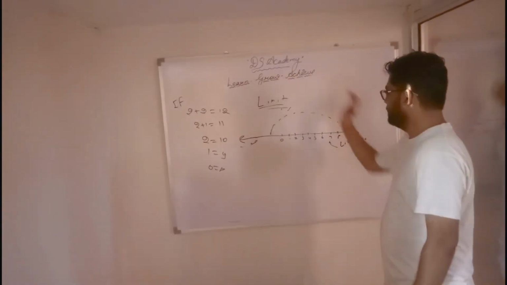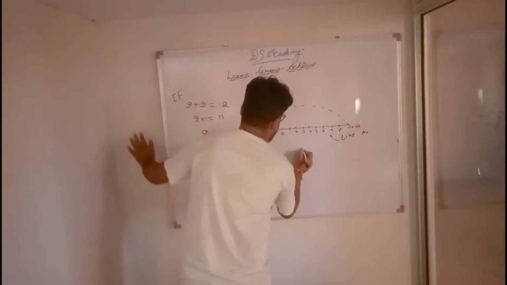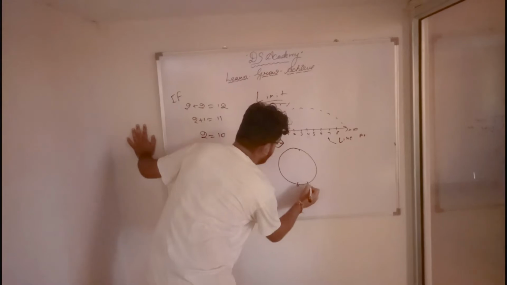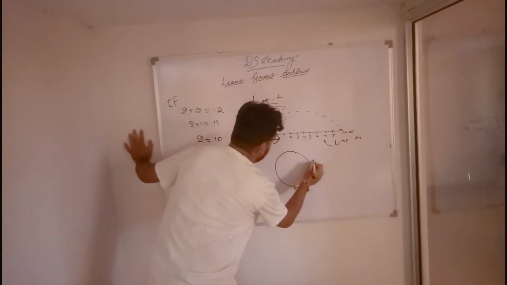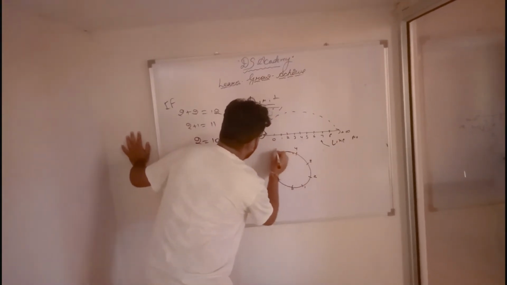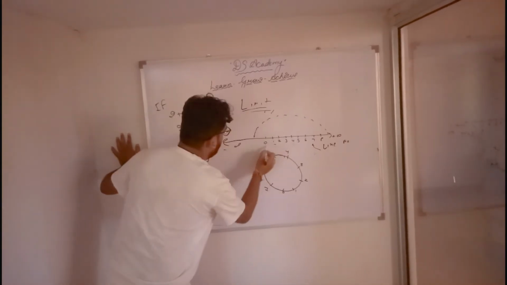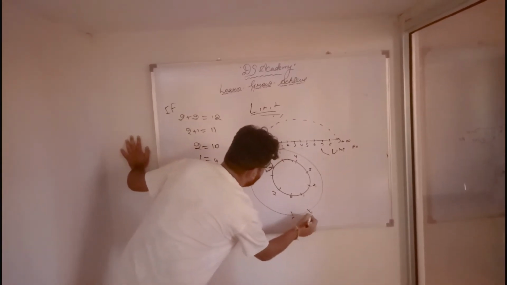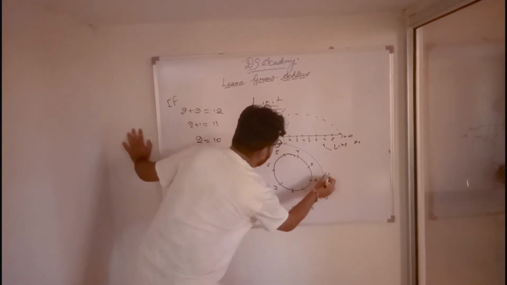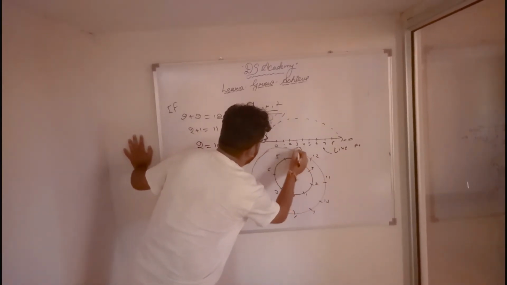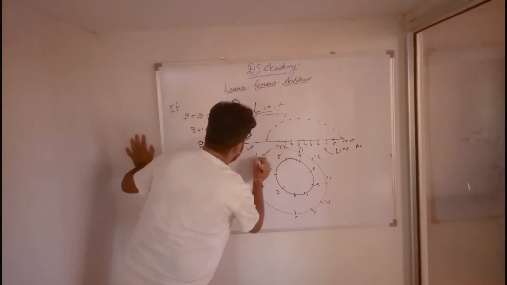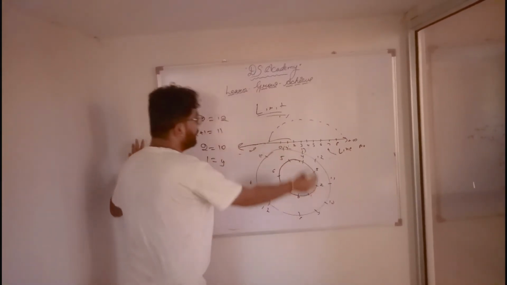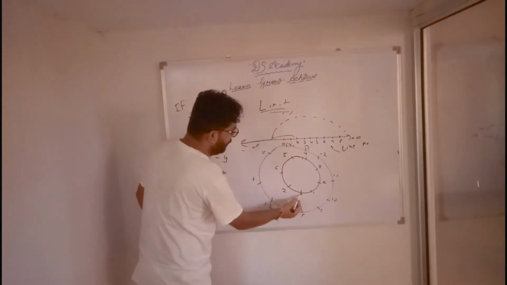So it will become like this. A circle with 0 here, 1 here, 2, 3, 4, 5, 6. Another circle with 8 here, 9, 10, 11, 12, 13, 14, 15, 16, 17. Another circle, so it will go to infinity. Here is 0 equal to 8.